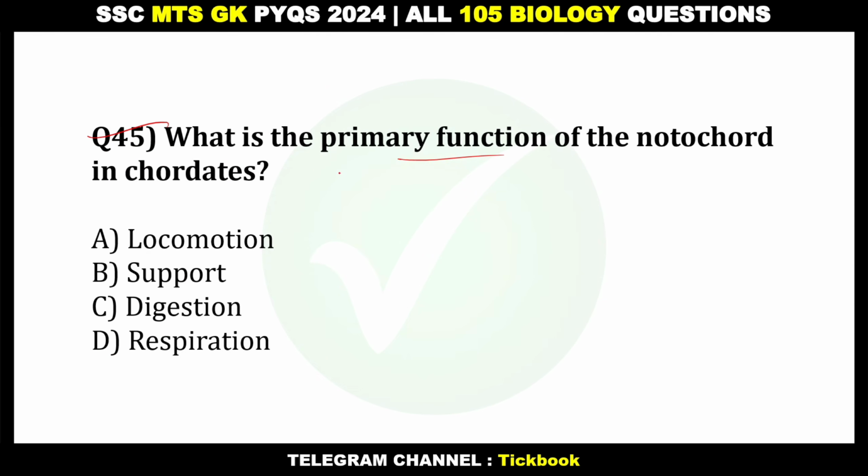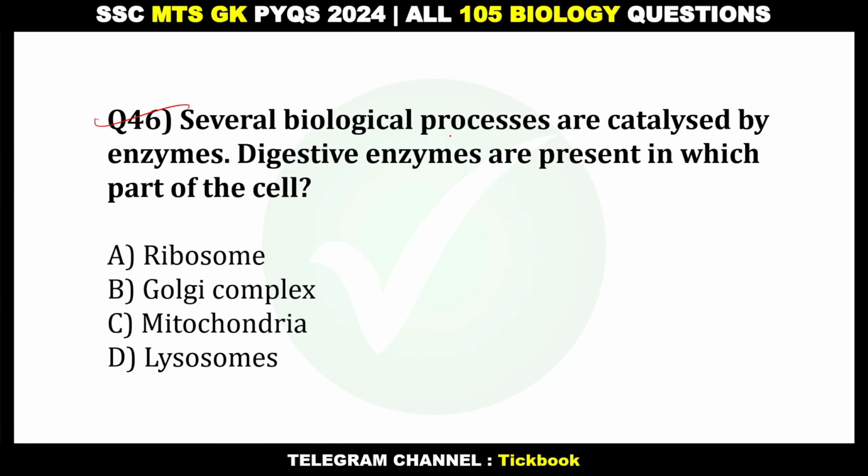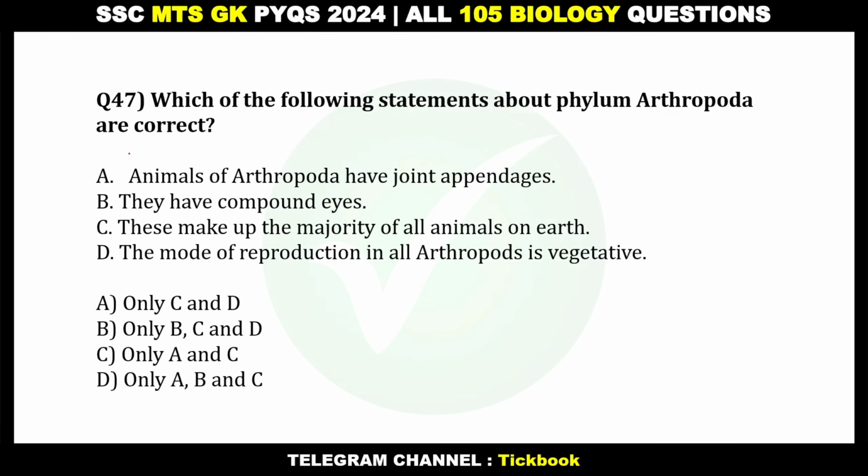45. What is the primary function of the notochord in chordates? Option number B, support. 46. Several biological processes are catalyzed by enzymes. Digestive enzymes are present in which part of the cell? Option number D, lysosomes.